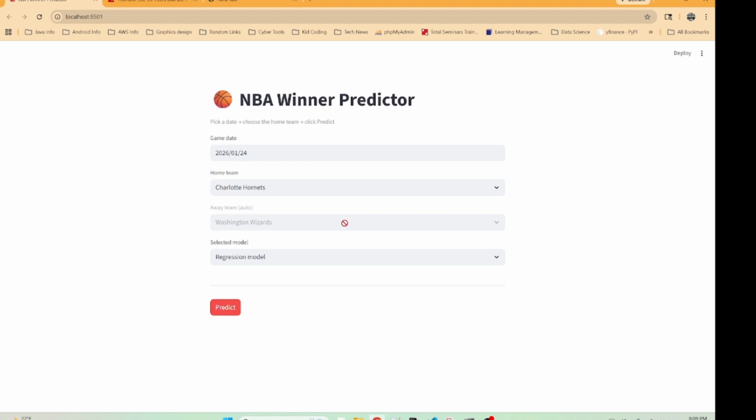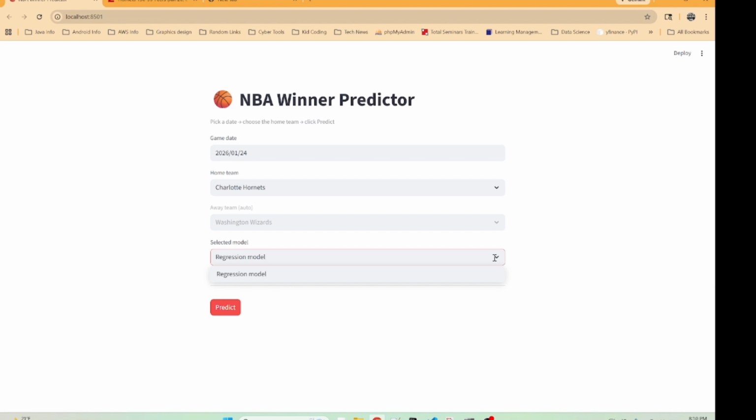So what this prediction is doing, you're going to select a date, and then you're going to select the home team, and it populates the away team for you, and then you pick your model. Right now, I have only one model built, and that's the model we're going to use, the logistic regression model. As time goes on, we'll add more models in here and see how well they work.